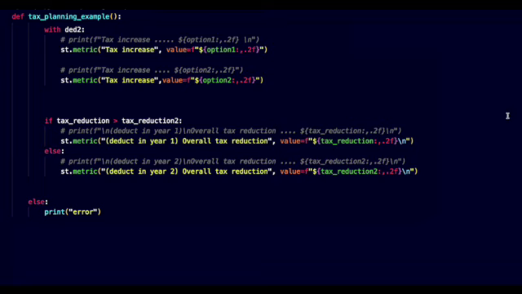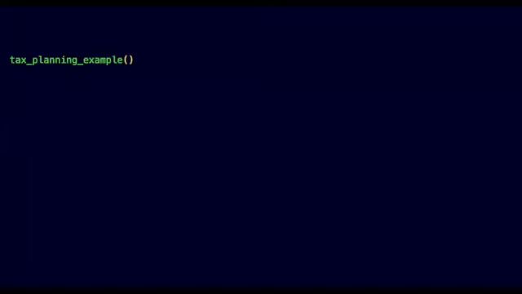Lastly, we have a conditional statement to check which tax reduction is bigger. Then show the corresponding year and value. And the last thing is to call your function.